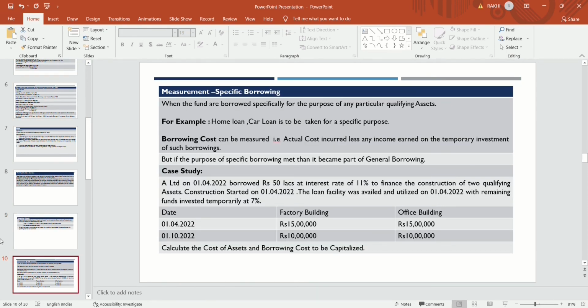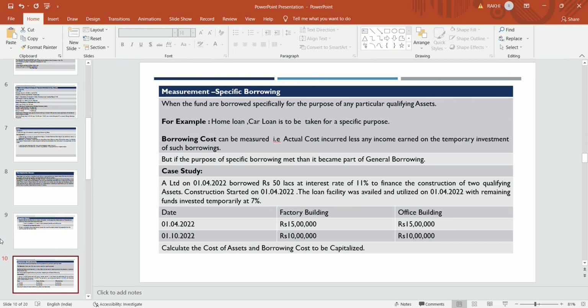Measurement principles of a specific borrowing. Specific borrowing means the company has taken a loan for a specific purpose. Suppose the company has taken a loan for purchasing a car, or for purchasing a home. That is, a home loan, a car loan. That kind of loan is for a specific purpose.